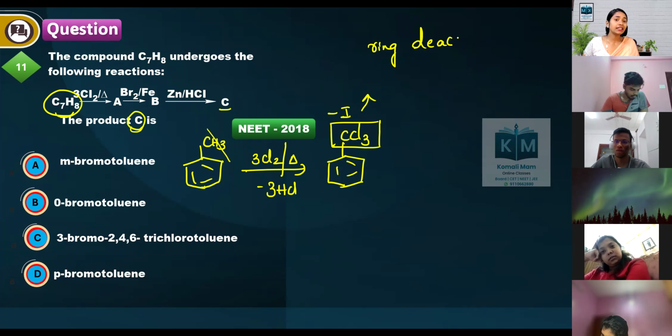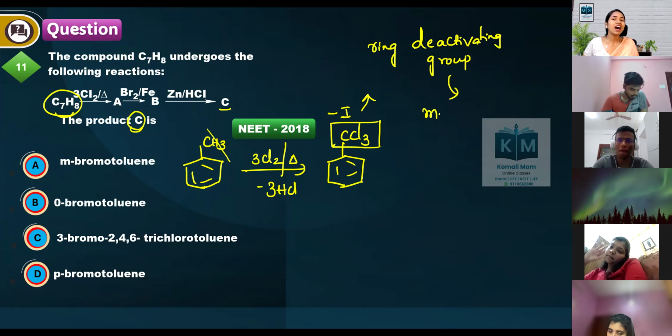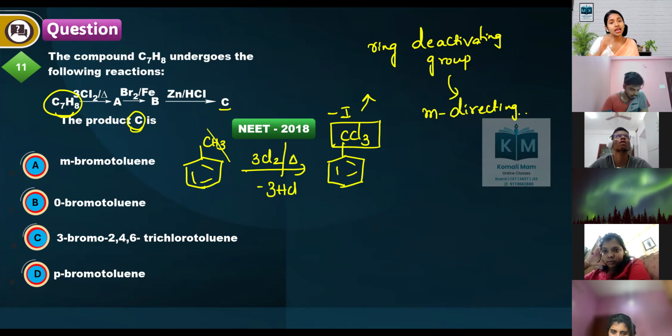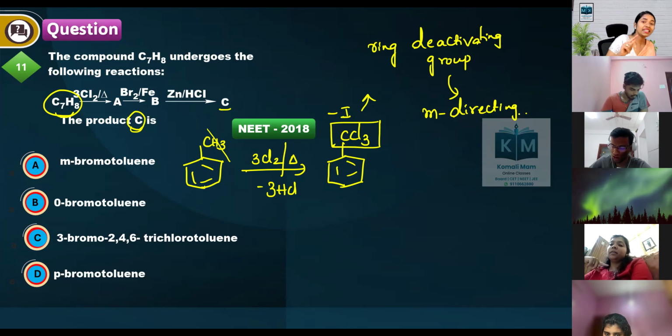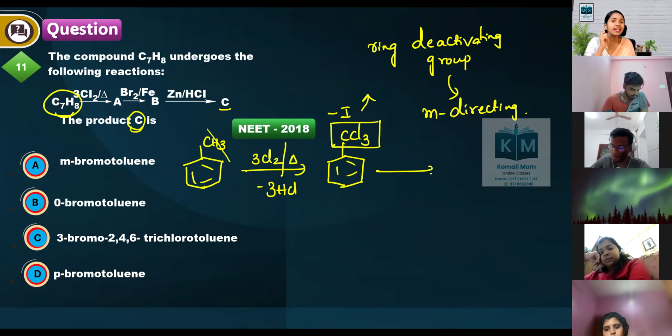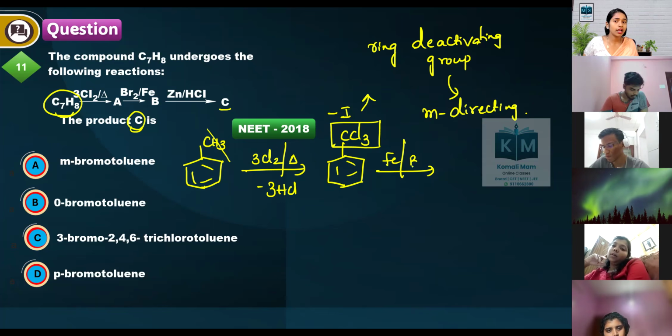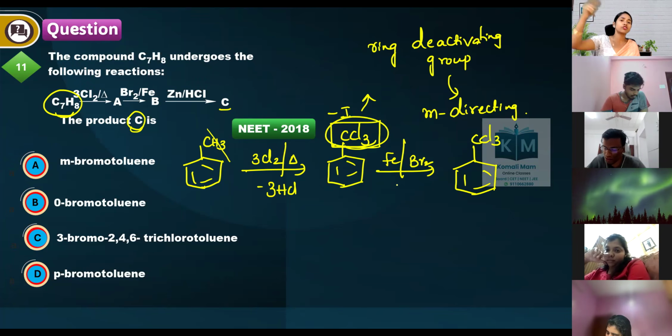Ring deactivating group. Once it is a ring deactivating group, it is meta-directing. If ring activating groups are ortho-para directing, a strong minus I group is a meta-directing group. So when it is meta-directing and you do halogenation in the presence of iron as a catalyst, we will get the meta product, because it decides where the electrophile has to come.